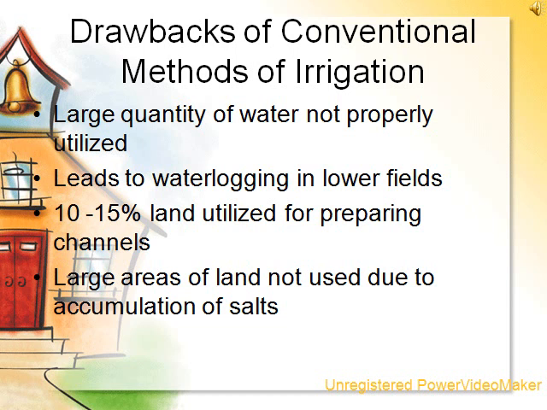Drawbacks of conventional methods of irrigation. The conventional irrigation system suffers from a number of constraints leading to improper utilization of water. These are the following. First, in the conventional system of irrigation, a large quantity of water is not properly utilized.